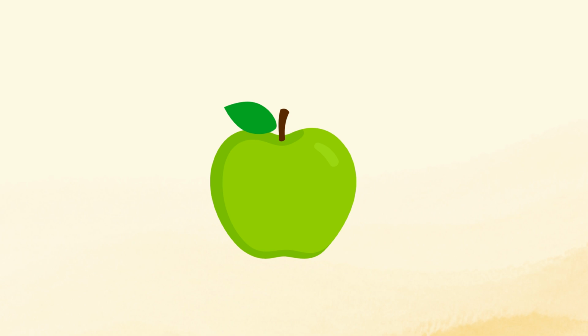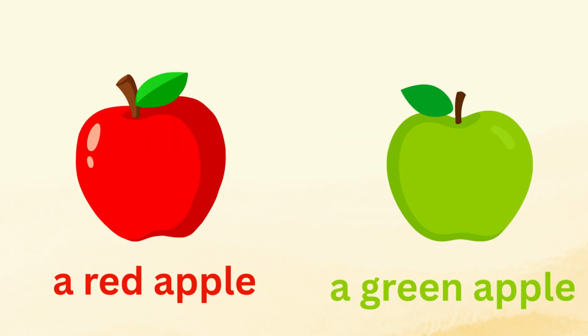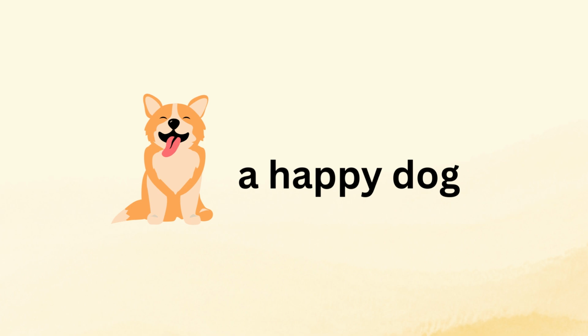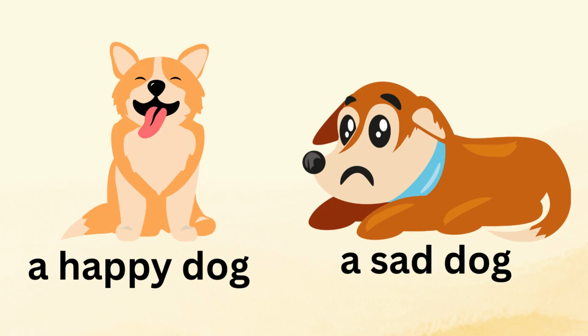And the next one. See this? This is also an apple. But what color is this? Green. A green apple. Green is the adjective of the word apple. Now see this? What is this? Dog. A happy dog. Next one. A sad dog. In these two pictures, you can see the emotions of the dogs. So happy and sad are adjectives.